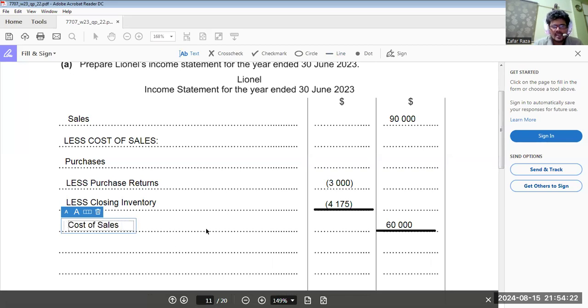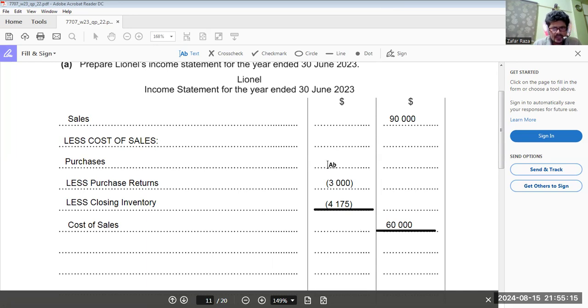Then what is left? Purchases. How do we calculate purchases? This is now very important, and I think it's not that difficult for you. If purchases minus these two items gives cost of sales, then going in the reverse direction we have to add them: 60,000 plus 4175 plus 3,000.